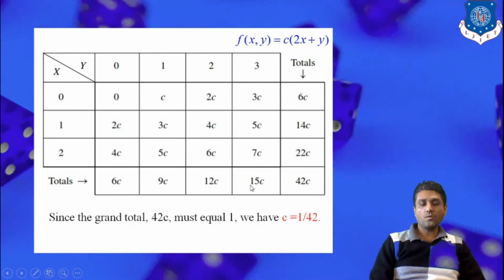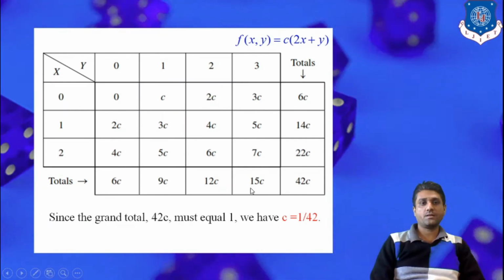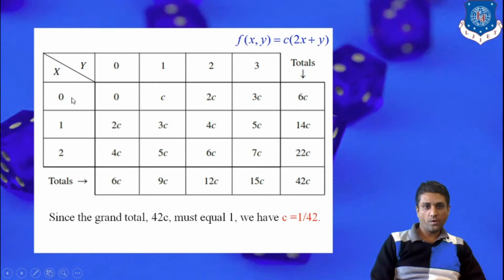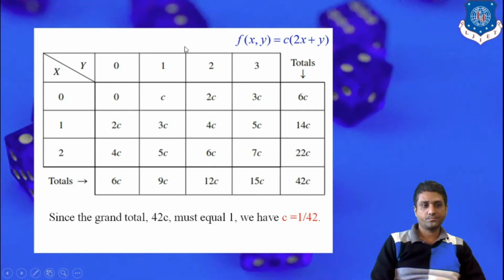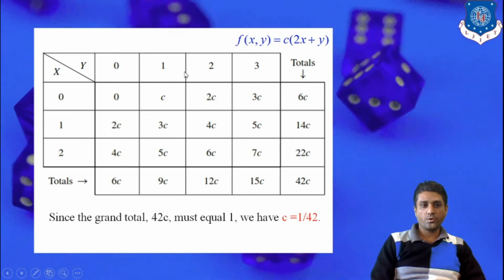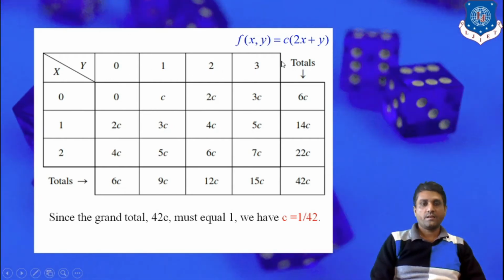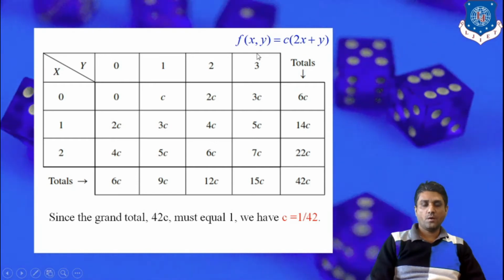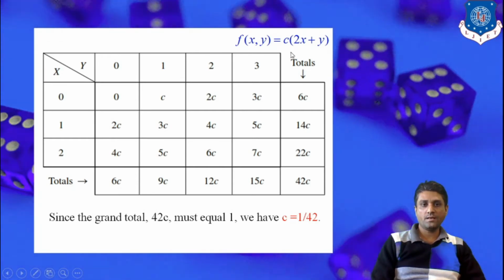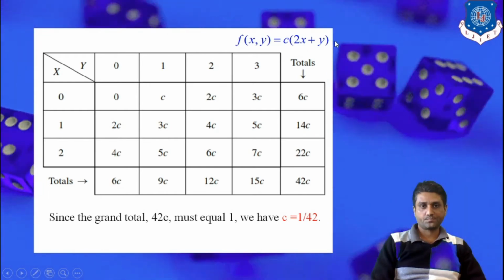So to find out the value of c, we have to prepare the joint probability table. X takes the value 0, 1 and 2, so we write down the first column 0, 1, 2. Y takes the value between 0 and 3, so we assign the first row 0, 1, 2 and 3. Now, just for the sake of convenience, we write down the probability function in the margin, that is f of xy is c into 2x plus y.